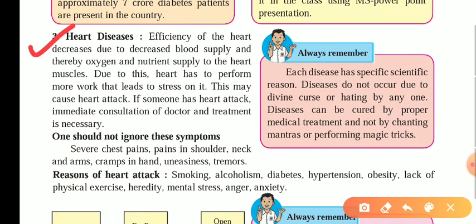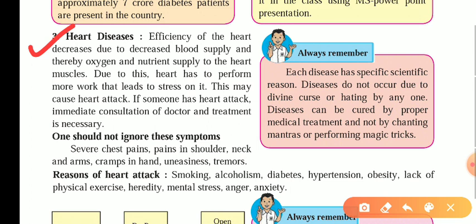Heart diseases, when we talk about them, you might have heard that many people are dying due to cardiac arrest. The efficiency of the heart decreases in this particular disease. The blood supplies oxygen to the entire body, because as we know the blood carries oxygen to each and every cell of the body, and that blood is pumped through the entire body by the heart, an organ present inside the body which pumps the blood towards each and every part of the body.